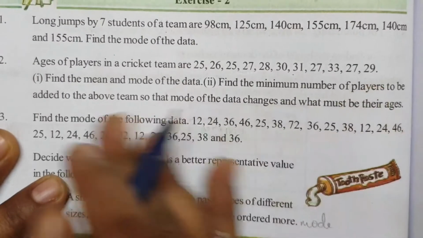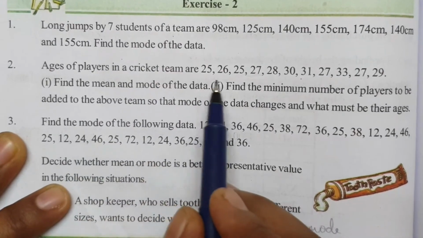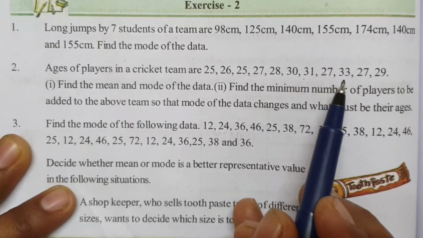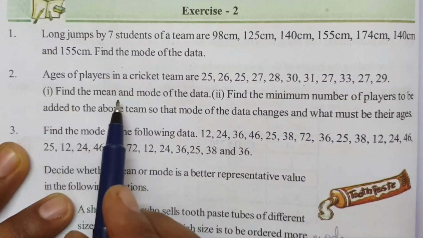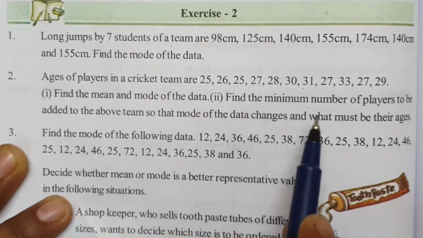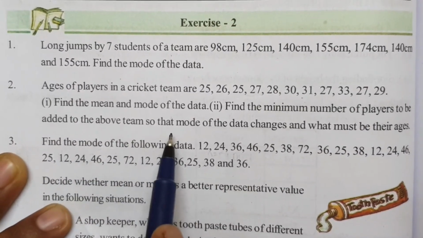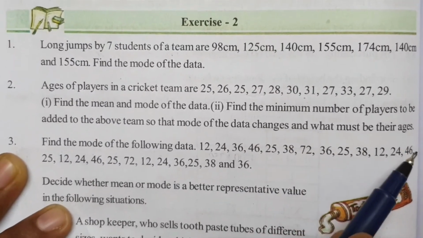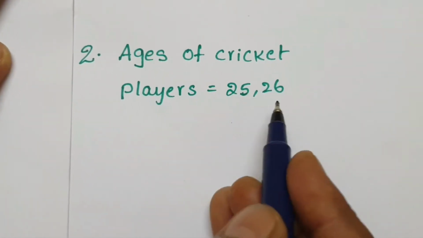Second question. Ages of players in cricket team: 25, 26, 25, 27, 28, 30, 31, 27, 33, 27, 29. First question, find the mean and mode of the data. Second one, find the minimum number of players to be added to the above team so that mode of the data changes and what must be their ages. See this answer.